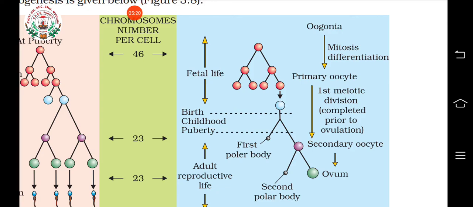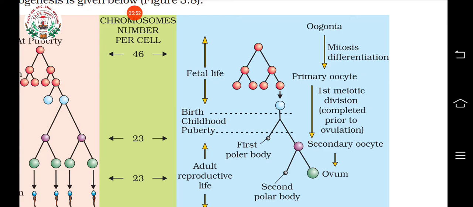This happens in what? In one Graafian follicle in 1 month. Understood? And then what happened? The primary oocyte completes its first meiotic division and produces 2 cells which are unequal in their size, isn't it? They are the first polar body and the secondary oocyte. And the secondary oocyte, if it gets fertilized, completes the second meiotic division and 2 cells will be produced. What is that?